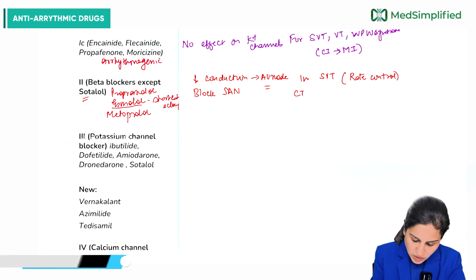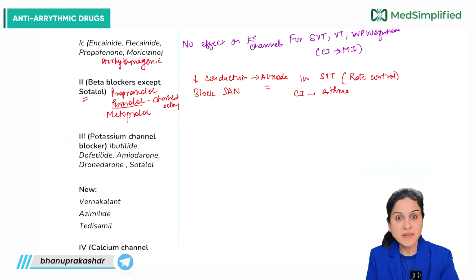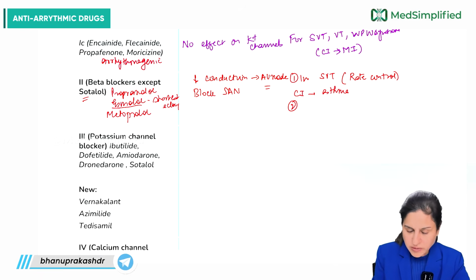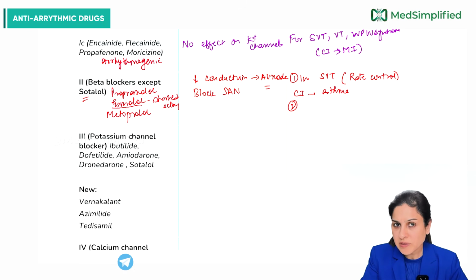But then again they are contraindicated in case a patient has asthma. There we cannot use them. So that is one use. Number two, they are used in other types of arrhythmias caused by catecholamine excess.